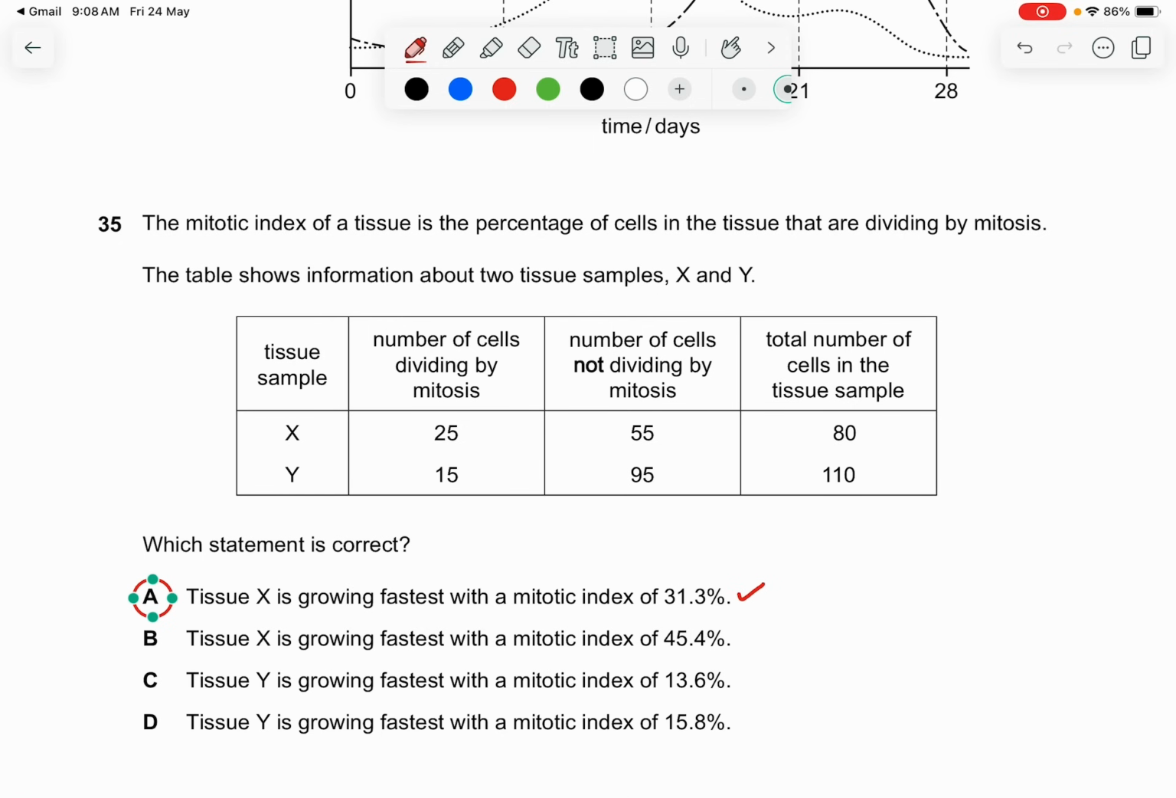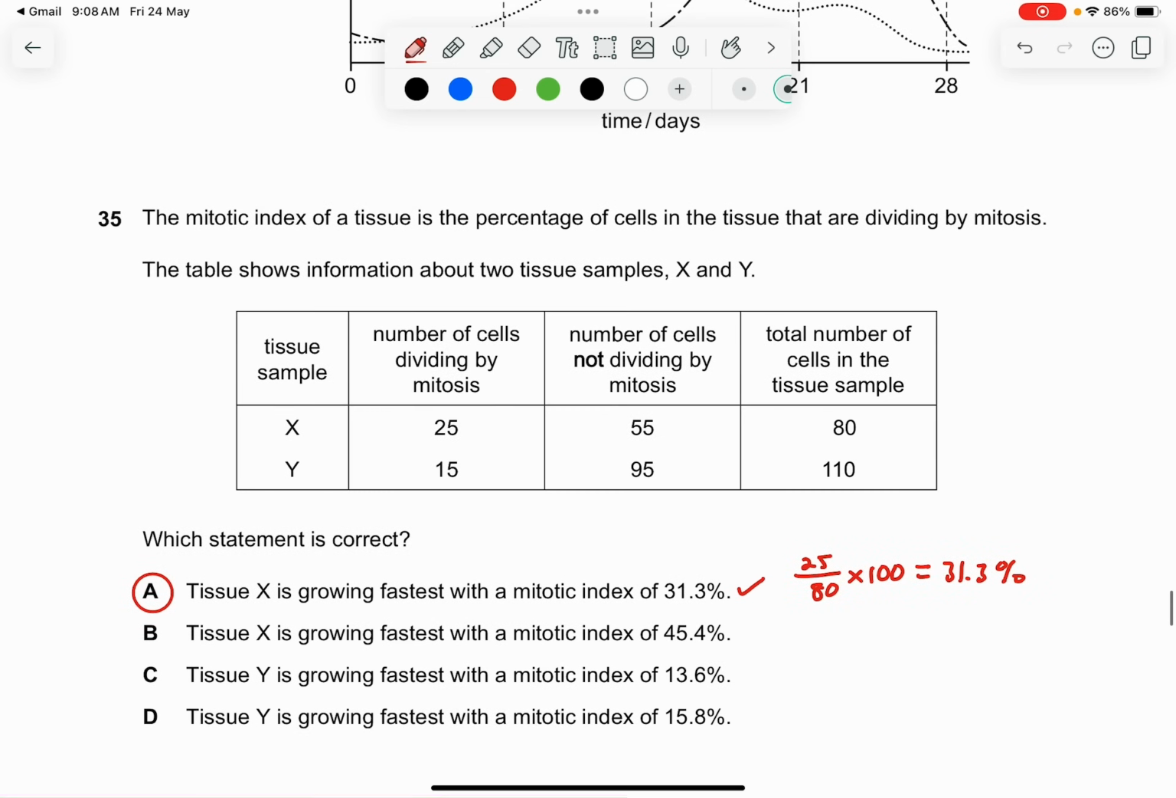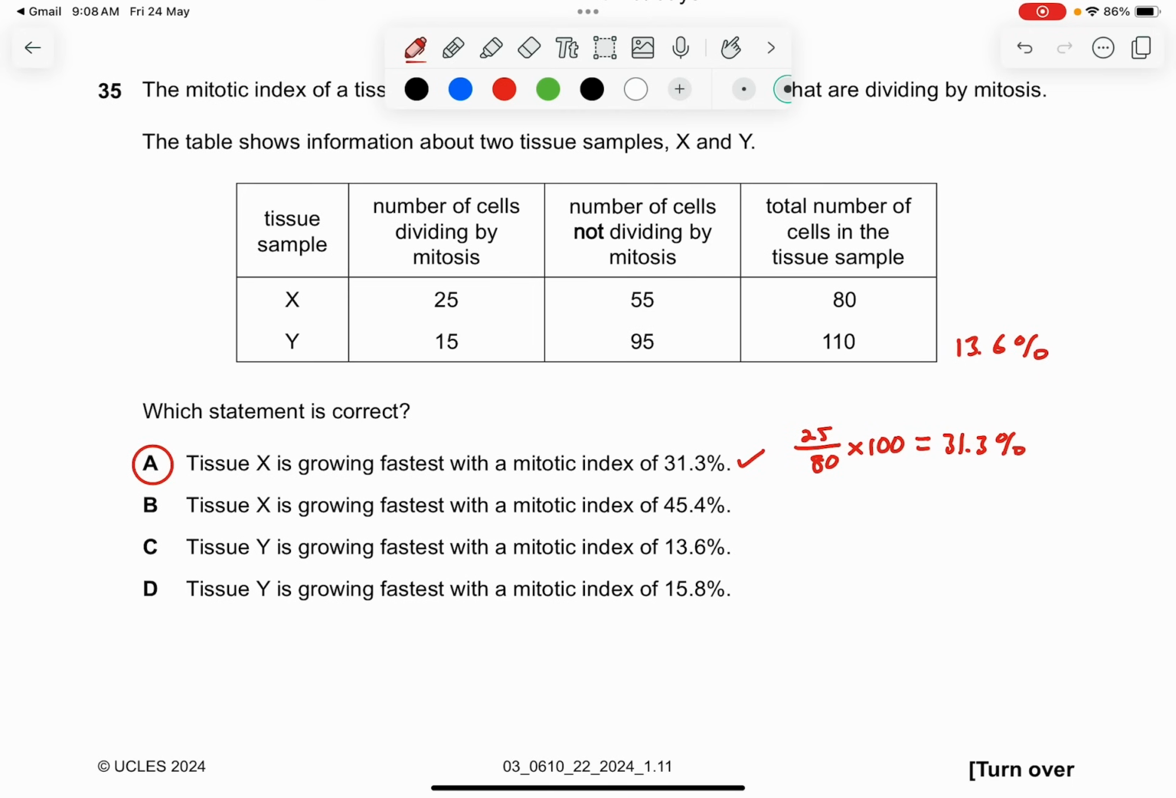If you want me to show, I can show you quickly right now. You just basically use this: 25 over 80 times 100%, you're going to get 31.3%. But for Y, it's 15 over 110 times 100, so it should be 13.6%. So tissue Y is not growing the fastest. These are all wrong. So the answer is just A.